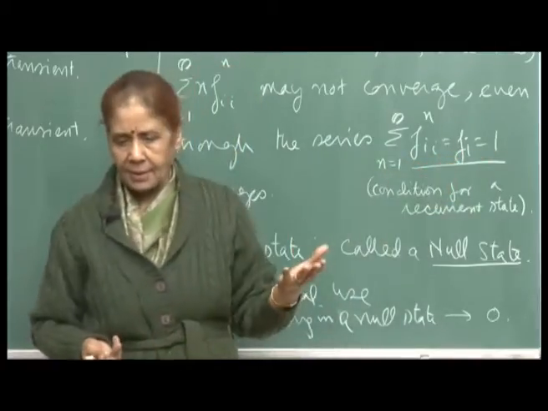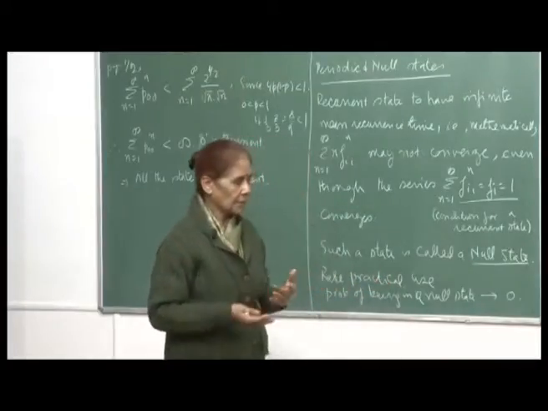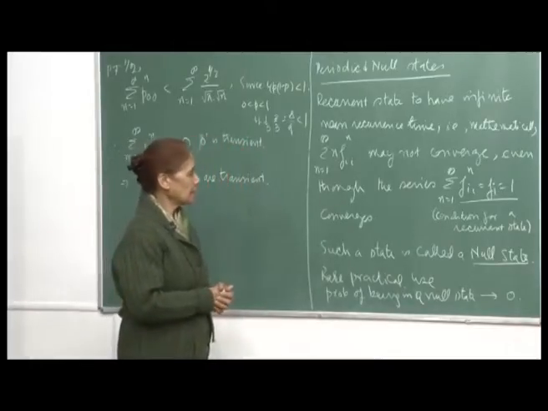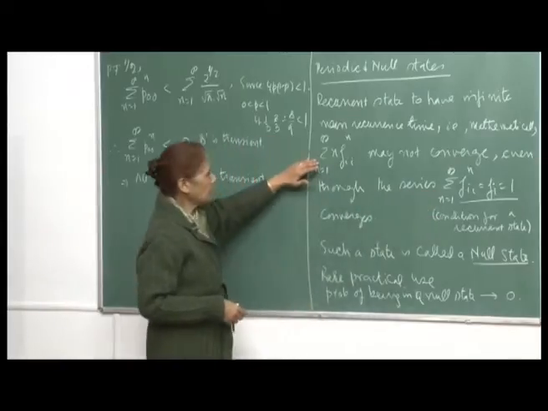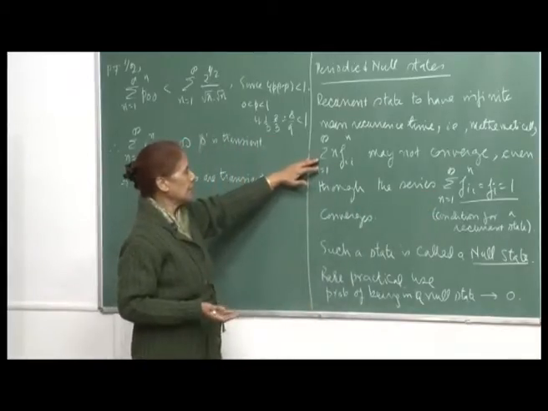So, for a recurrent state this probability has to be 1, because coming back to a recurrent state is a certain event. So, this series converges, but this other series, which is your mean recurrence time, may not converge.